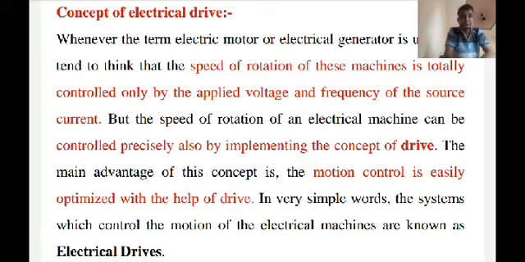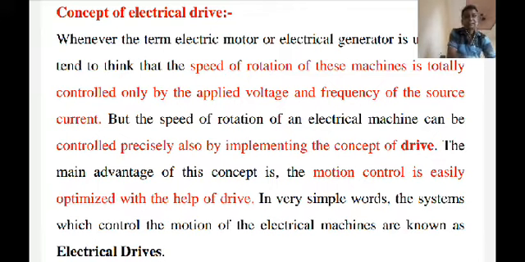Another way you can express the definition of an electric drive: it can be defined as an electromechanical device for converting electrical energy into mechanical energy to impart motion to different machines and mechanisms for various kinds of process control.